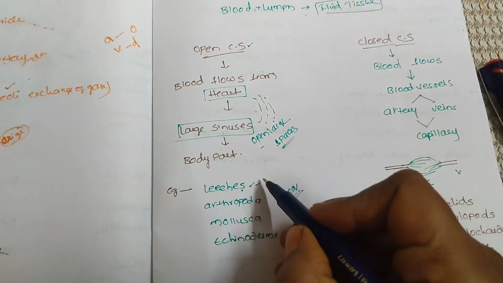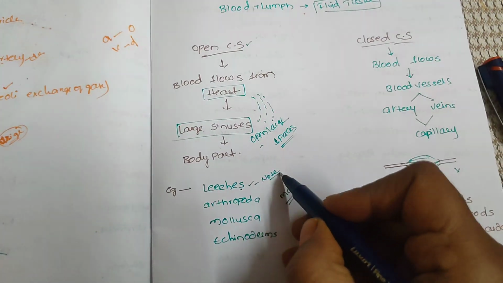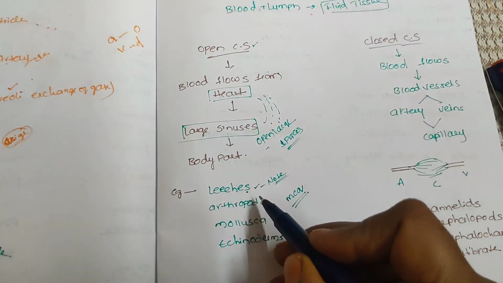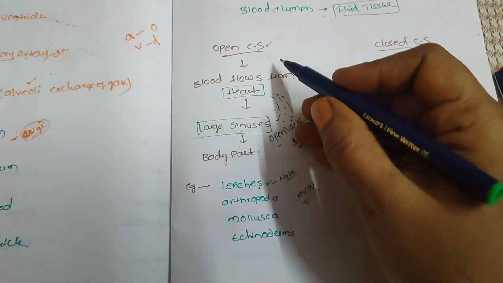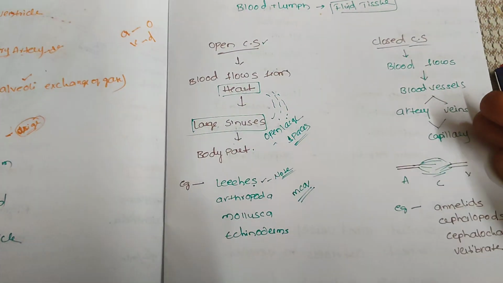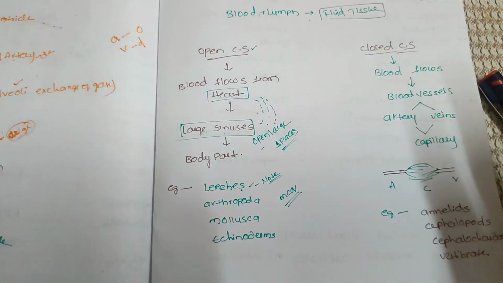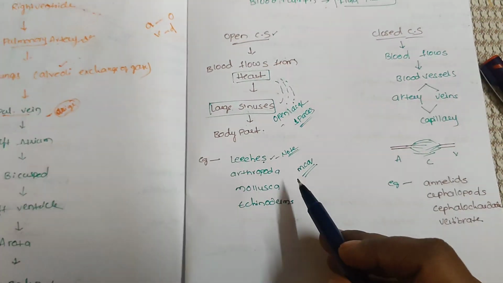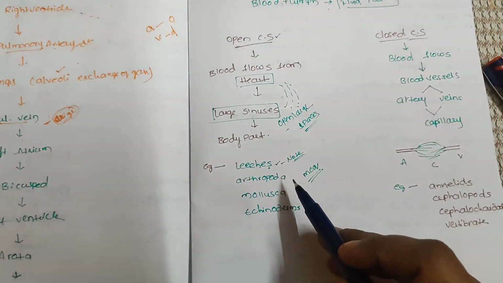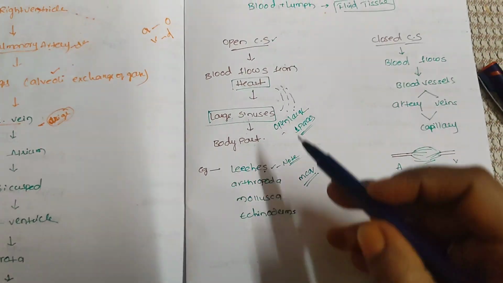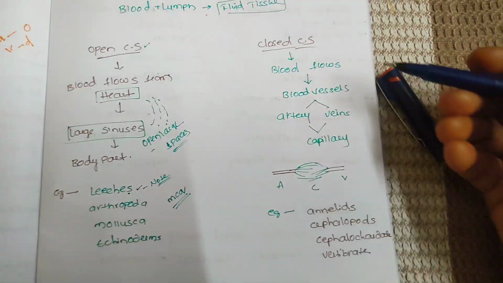This is a point to be noted. In annelids, earthworm belongs to the closed circulatory system. So the invertebrate phyla leeches, arthropods, mollusca and echinoderms belong to the open circulatory system.